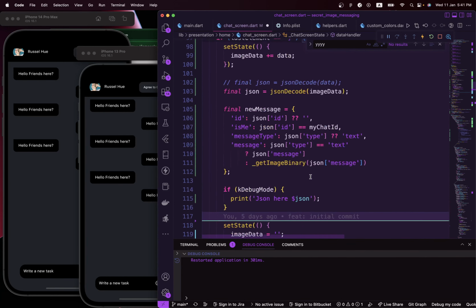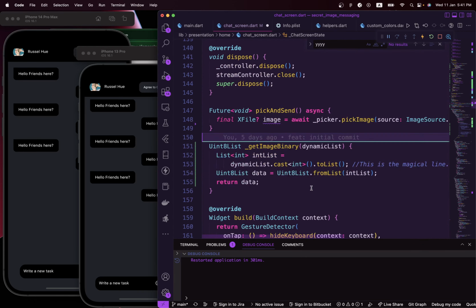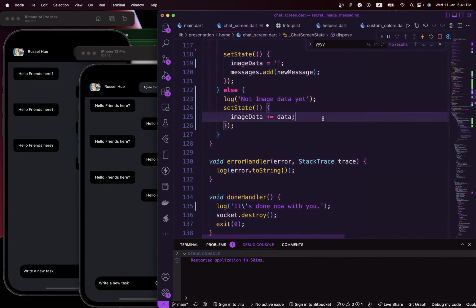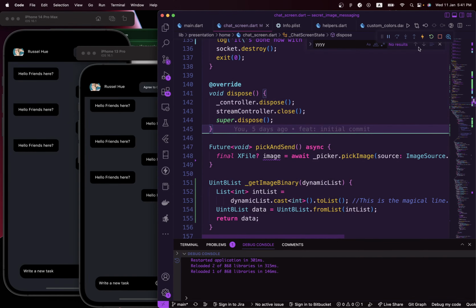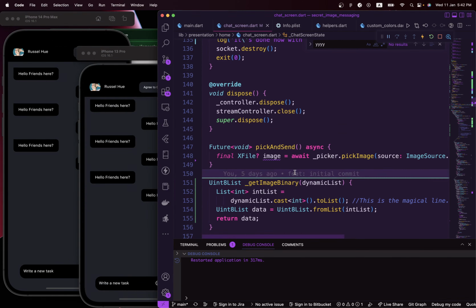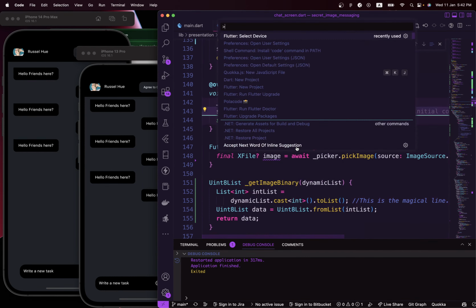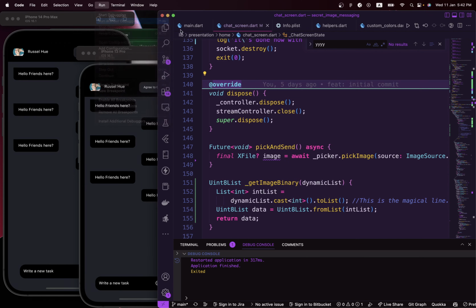Next stuff we need to do, yeah, I think that's it for this case. Since we are not sending images at the moment, we are just sending text, we could just go ahead and test this within our two phones and see if we can have two-way communication between two different users. So the app is running here, so let's go ahead and run it on our smaller device to make sure that the new code is on this particular device also, because the new changes we did right now are not within the smaller simulator that we have. So go ahead and run this.